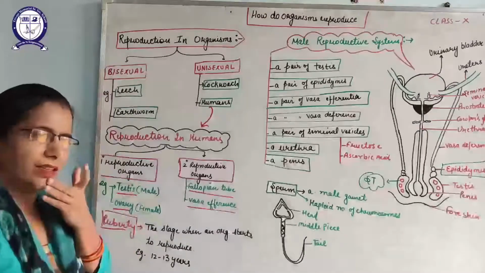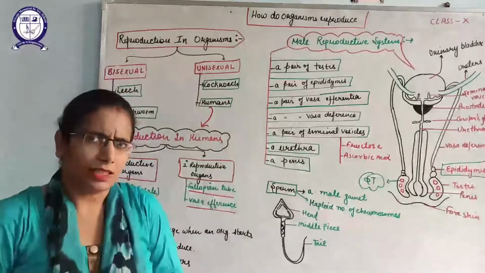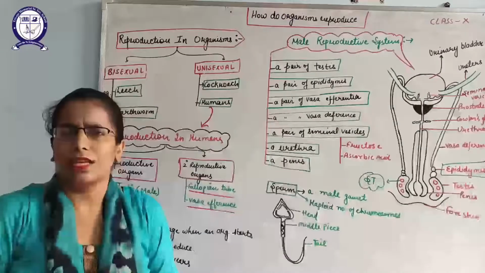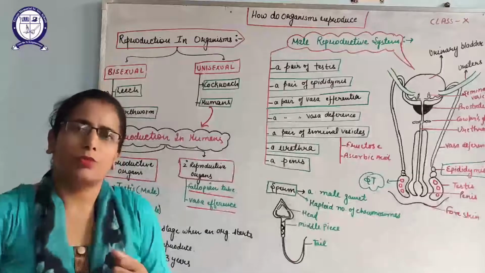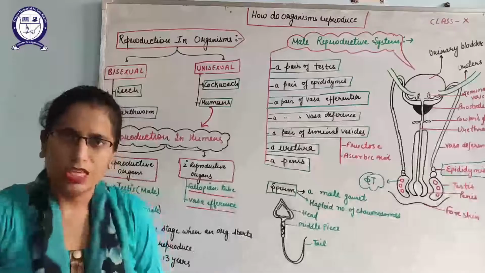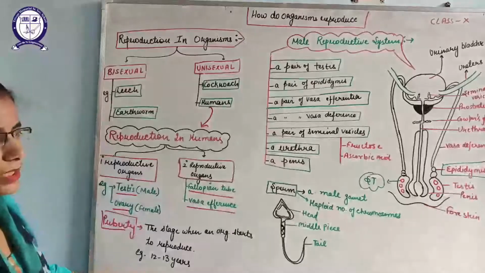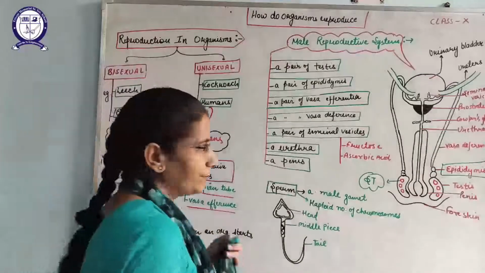But now the question arises, when does an organism start to make gametes? Yes, there is a special stage in every organism. The stage in which an organism starts to make gametes or starts to reproduce is known as puberty, and it mainly comes at 12 to 13 years in boys and girls.